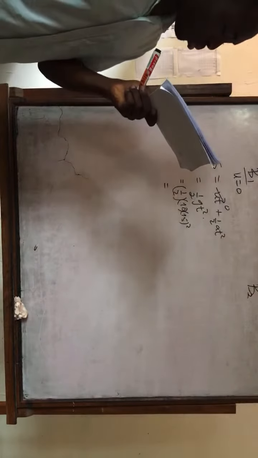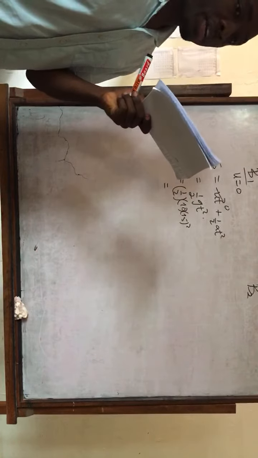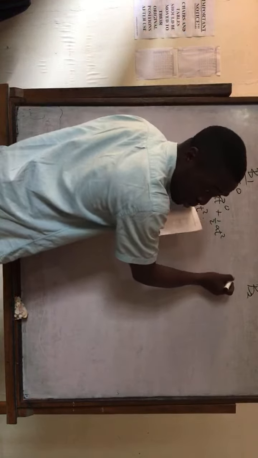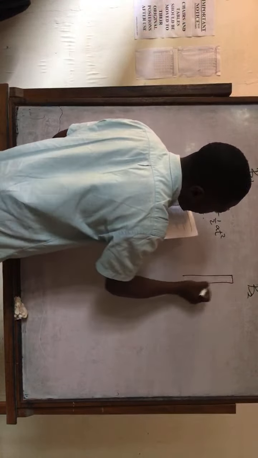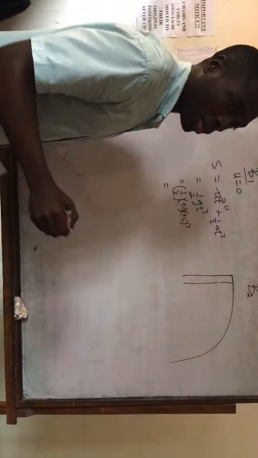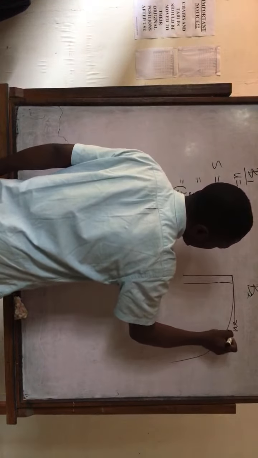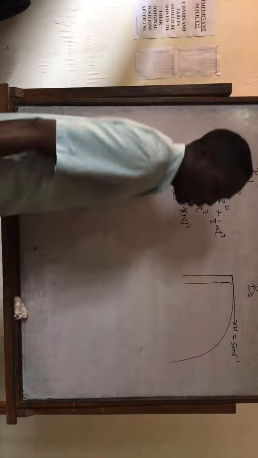They said B2 is launched with a horizontal speed of 5 meters per second. So it is a horizontal projectile. For a horizontal projectile, u is equal to 5 meters per second.